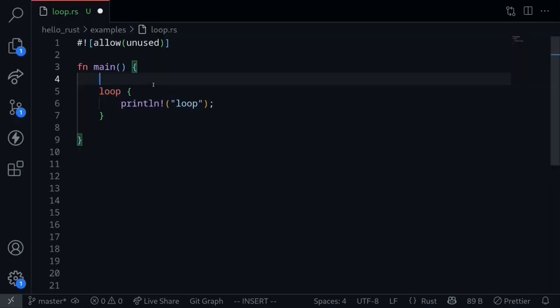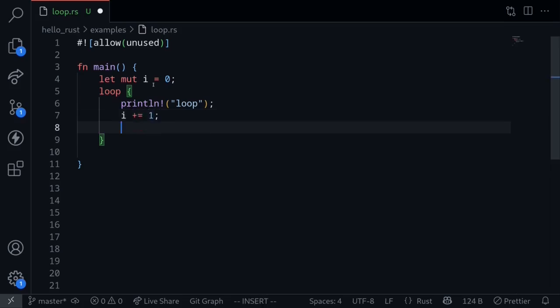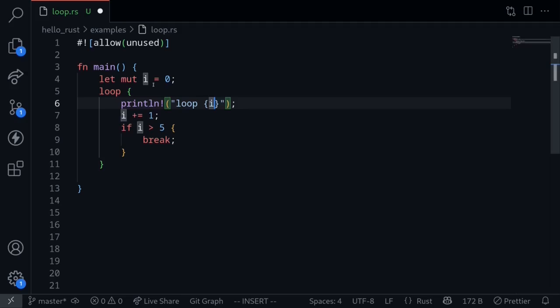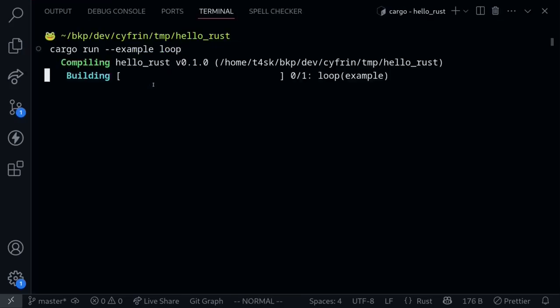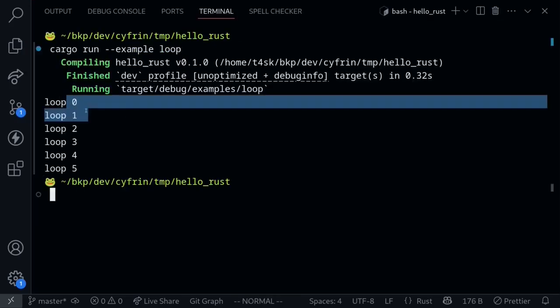To fix this, let's create a counter. Let's say let mut i equals 0, initialized to 0. And then inside the loop, we will increment this counter by 1. We will exit the loop if this counter is greater than 5. To exit the loop, we'll use the keyword break. And for each iteration, we'll print the current count. Execute the code again, and this time the loop runs from 0 to 5.